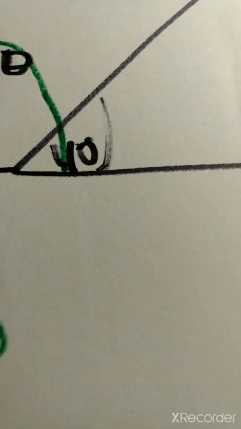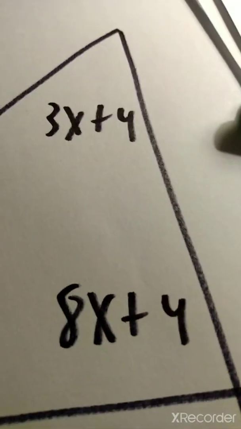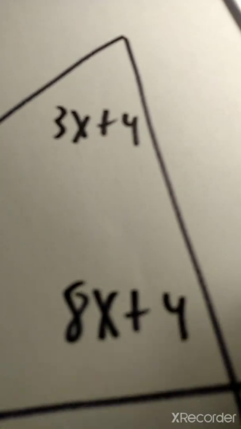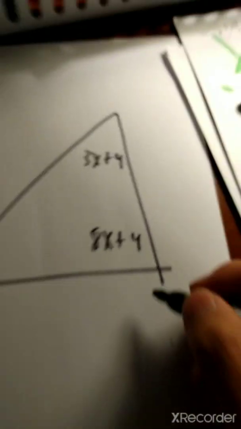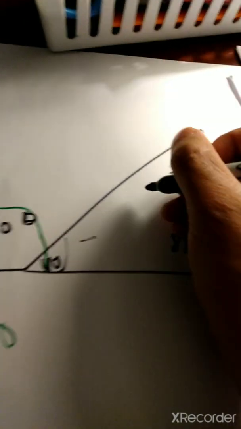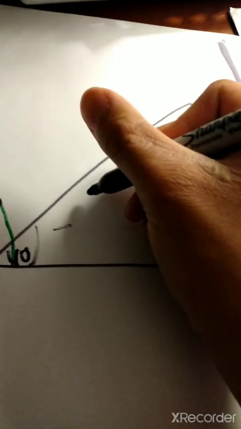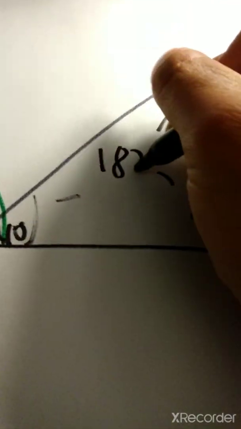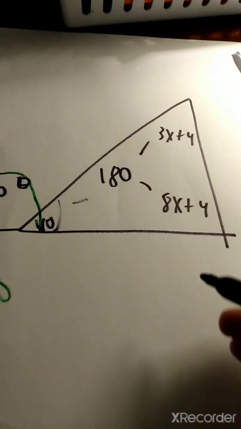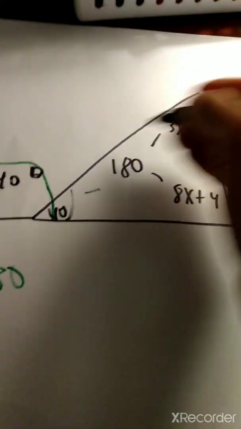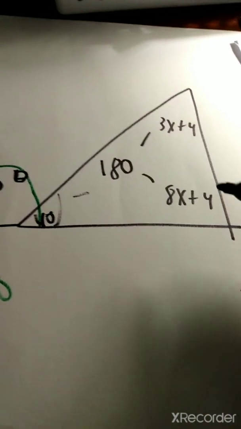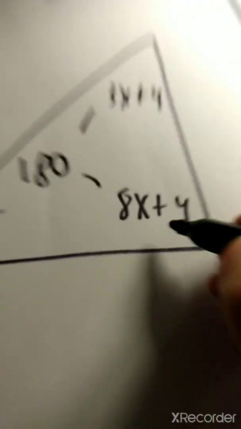The problem is, there are still x's in them, and we have to see what the angles are with just one number, not with equations. So, this, that, and that equal 180 degrees.